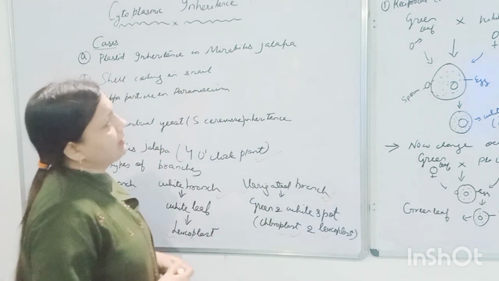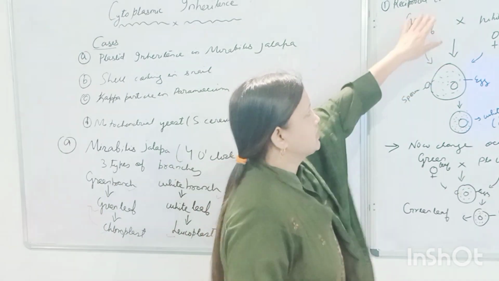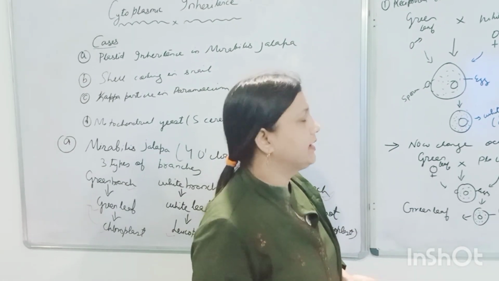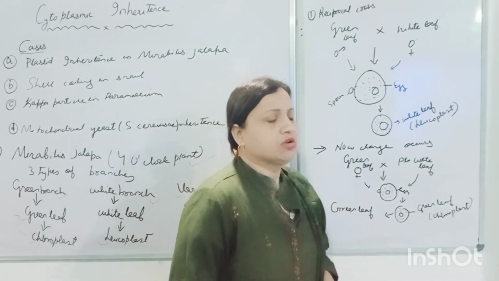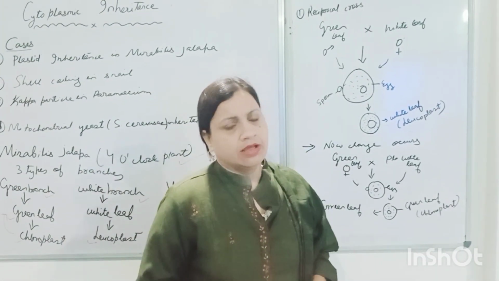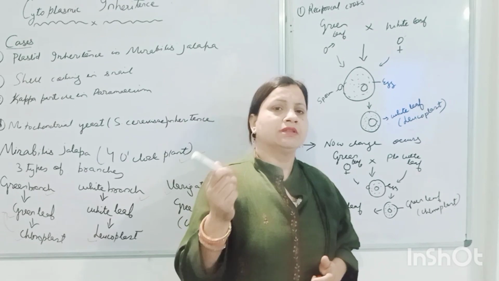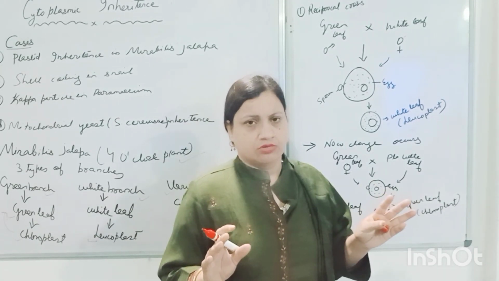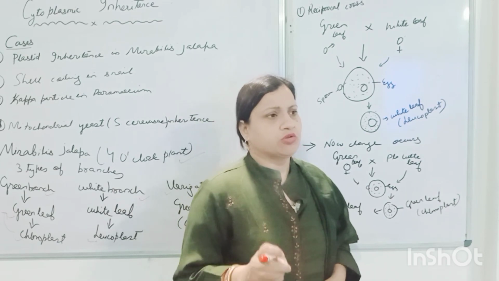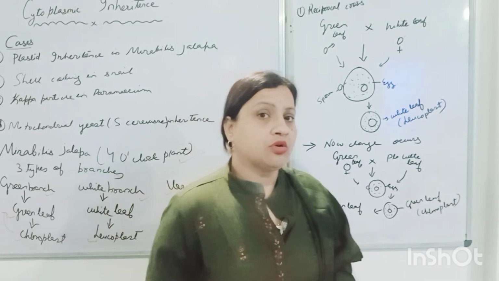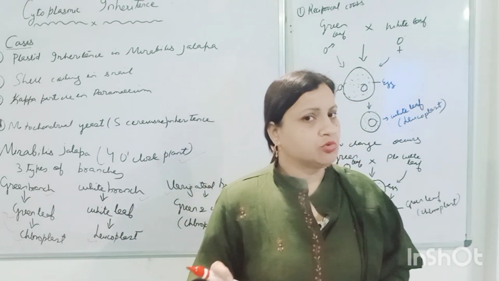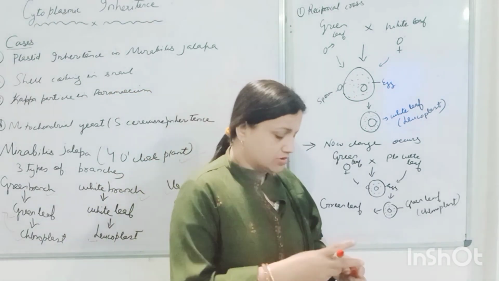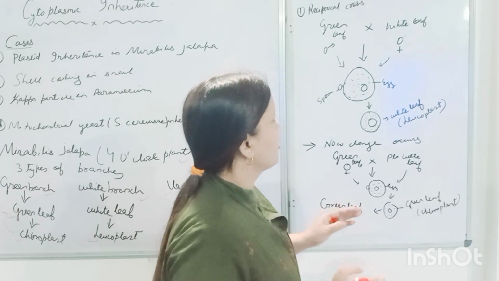Now, what happens when we make a reciprocal cross? I told you about that yesterday. What is a reciprocal cross? It is a cross between male and female: when we cross male with female or female with male, that is a reciprocal cross. In nuclear inheritance, reciprocal crosses give the same result, but in cytoplasmic inheritance the reciprocal cross is not the same. See how it is not the same.